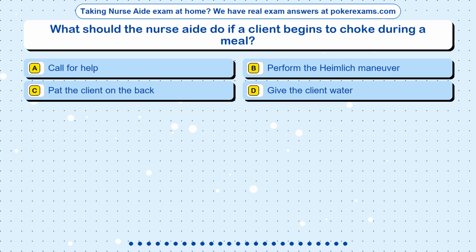Question 7. What should the nurse aide do if a client begins to choke during a meal? Option A, call for help. Option B, perform the Heimlich maneuver. Option C, pat the client on the back. Option D, give the client water.